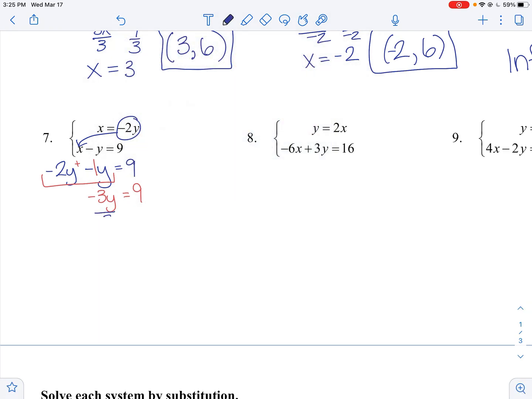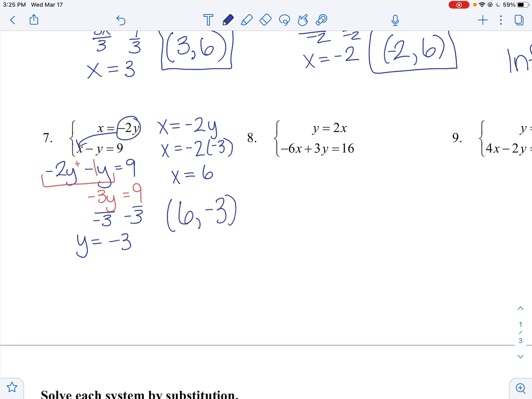Negative 3 times something equals 9. We need to divide to find out. Divide by negative 3, sorry. And y equals 9 divided by negative 3 is negative 3. Now we need to figure out what x is, but up here it says x equals negative 2 times y. Well, we know what y is. Y is negative 3. Negative 2 times negative 3 is positive 6. So this point is going to be 6, negative 3. Remember, x always comes first.